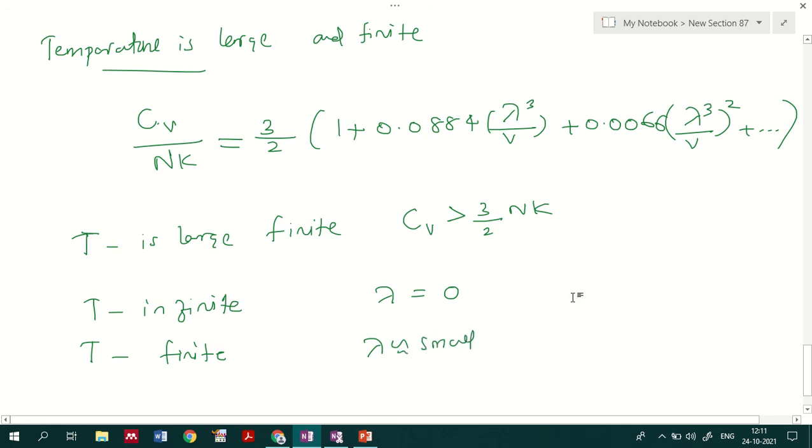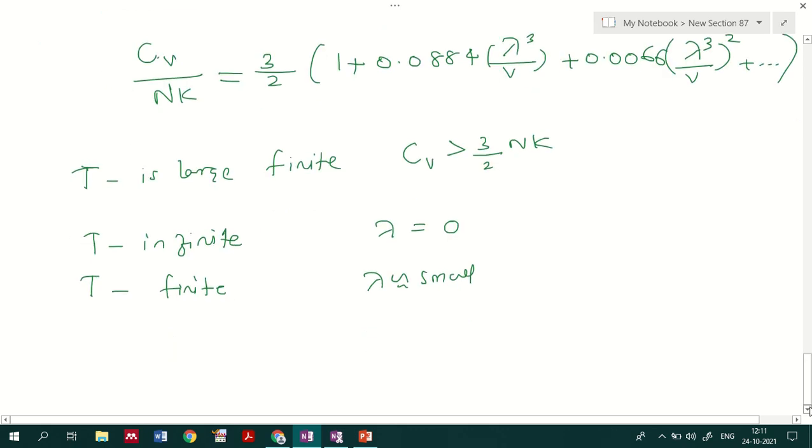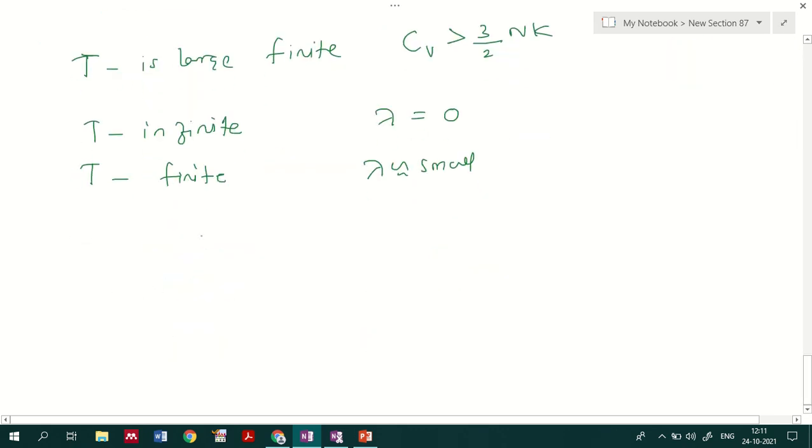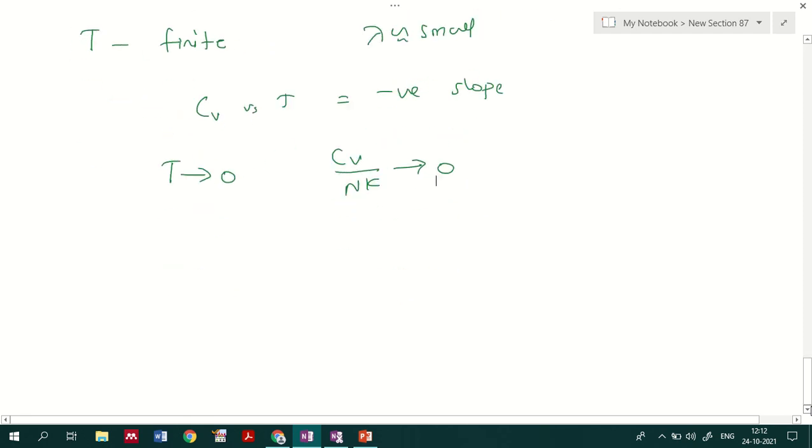At that time, if you plot the graph between Cv and T, you will mostly obtain a negative slope. That means as T tends to 0, Cv by Nk also tends to 0. If I put that into a graphical representation, I can draw the corresponding graph like this.